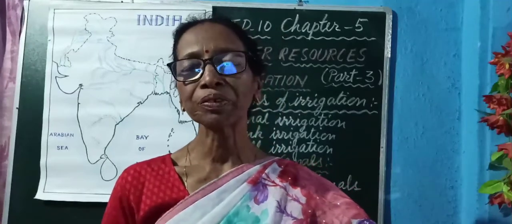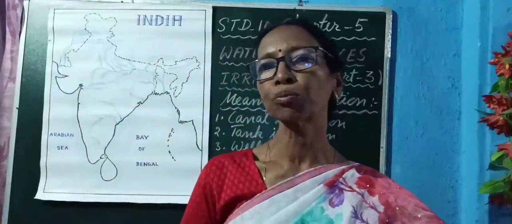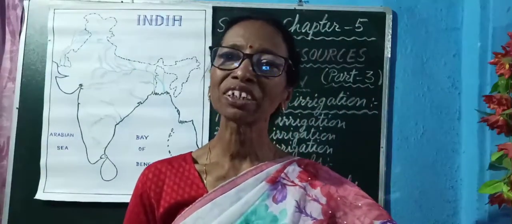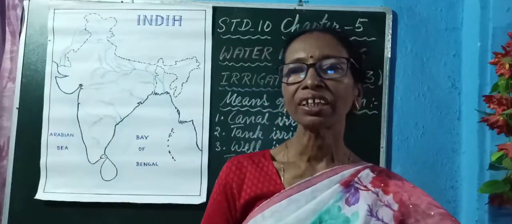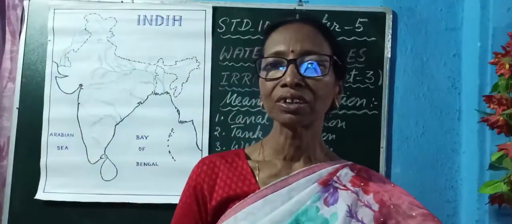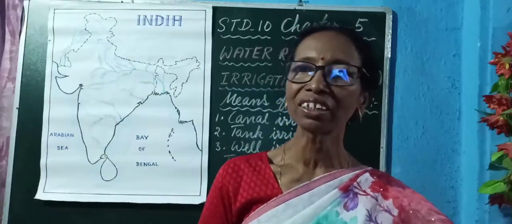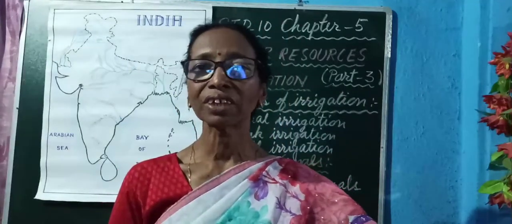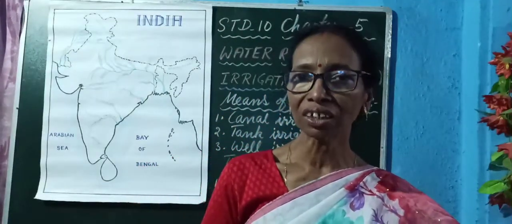At the same time, tank irrigation also creates some problems. There are shallow tanks which may dry in the dry season, so they are not useful in dry conditions. In India, there is hot climatic condition, and therefore there are many tanks which are not very deep, they are shallow, and they dry in the very hot season. Also, tanks occupy larger areas that can be utilized for agricultural purposes.